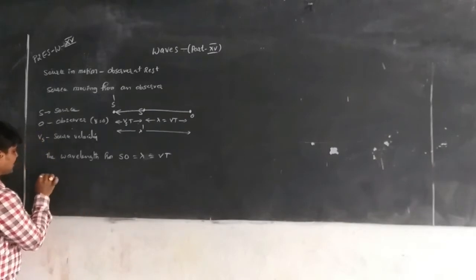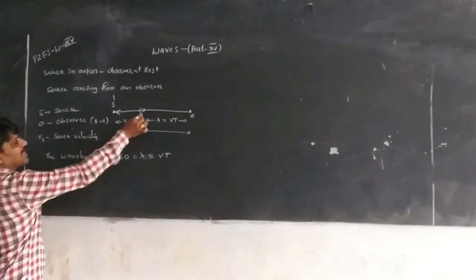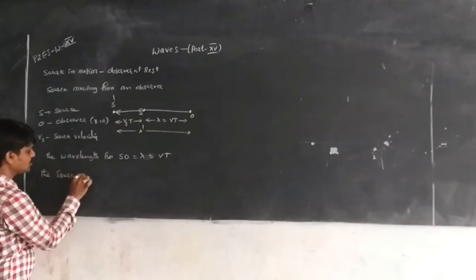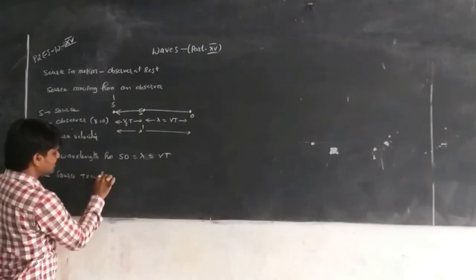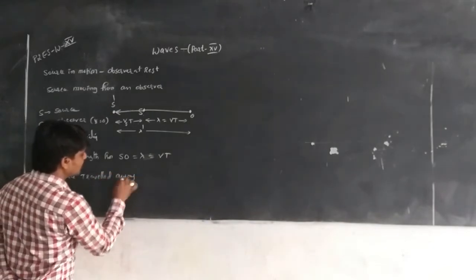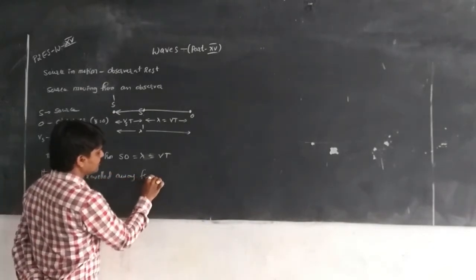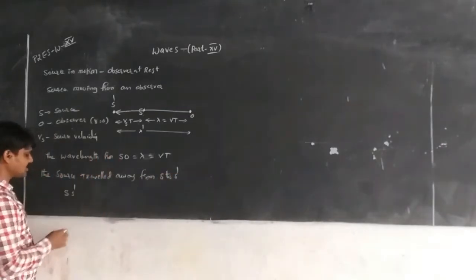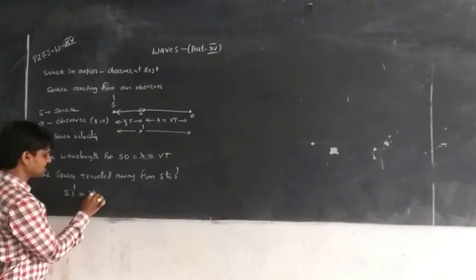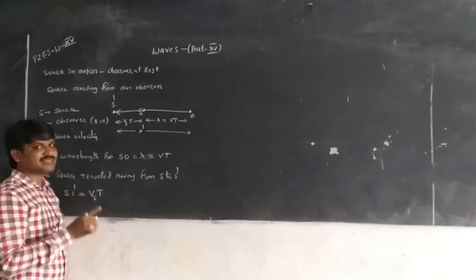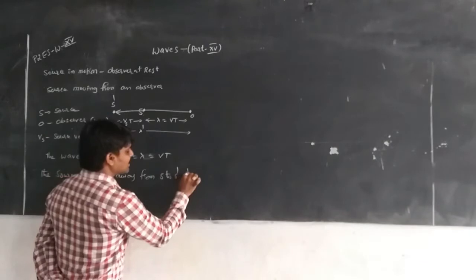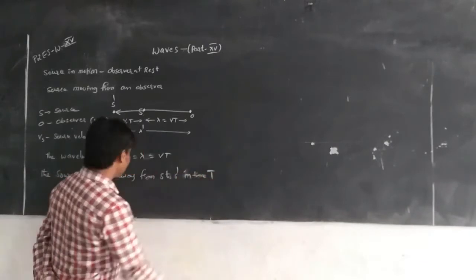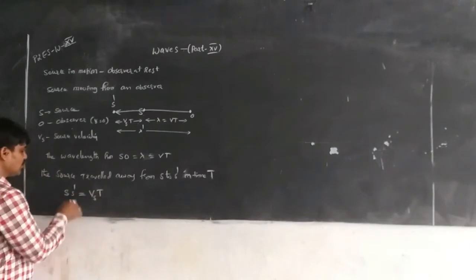Then the source travels away from S to S dash, so S dash is equal to Vs T. Here Vs T means the source velocity multiplied by the time taken. In time t, S S dash is equal to Vs t.